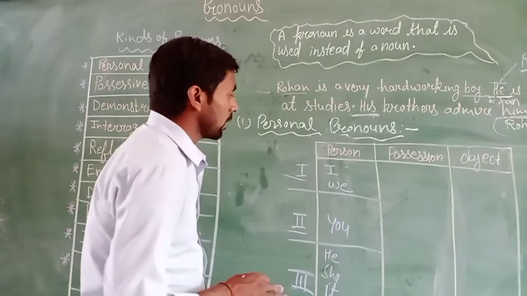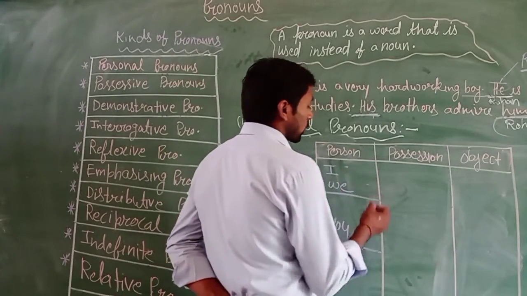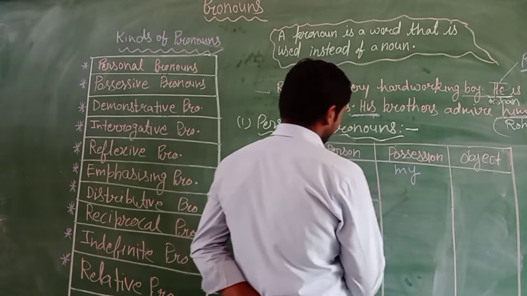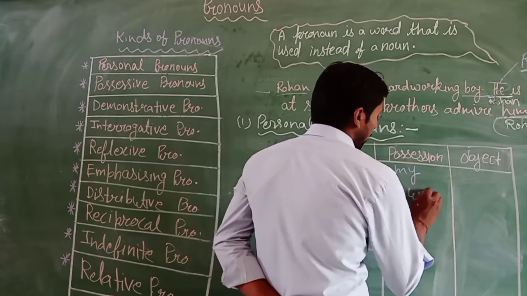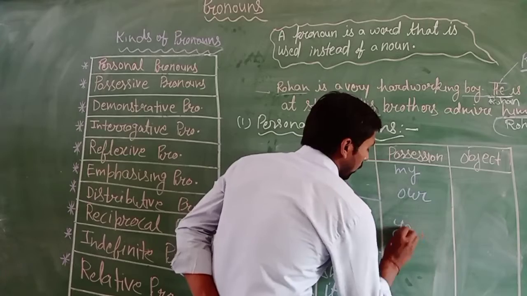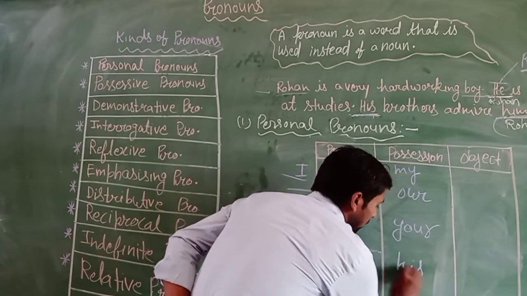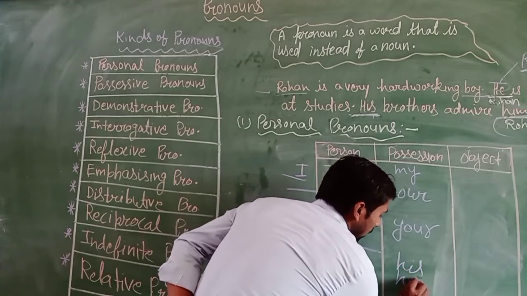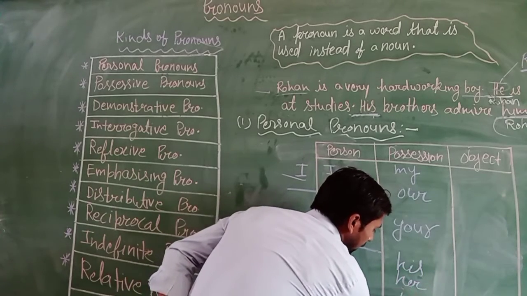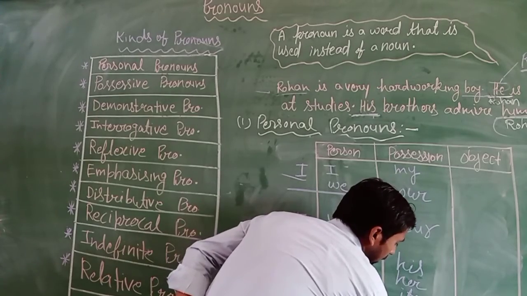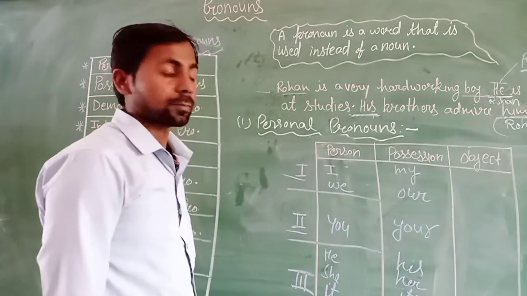Yes, and you can use its possessive: I will be mine, we will be our, you will be your, he will be his, she will be her, it will be its, and they will be their. Clear?